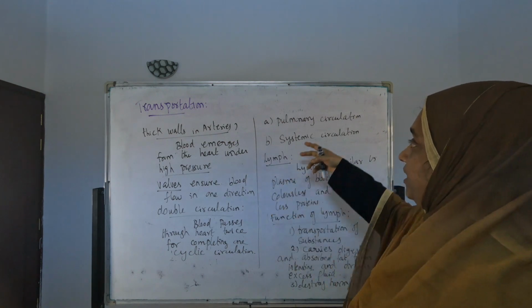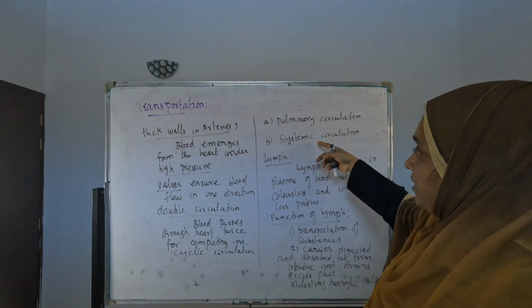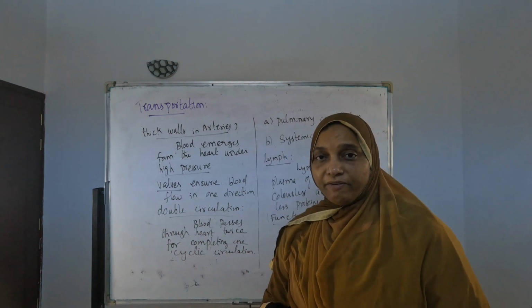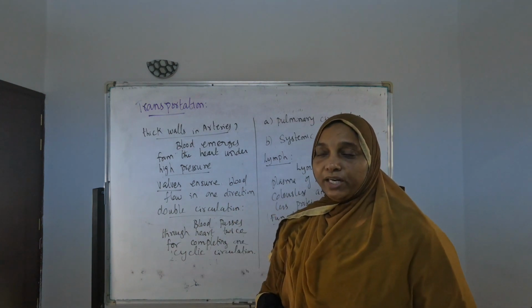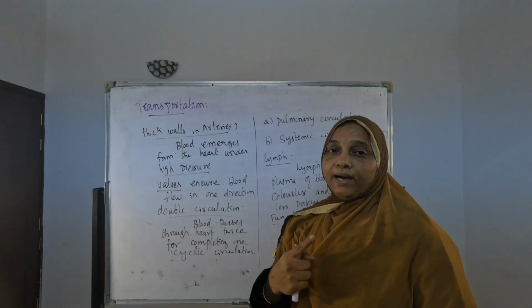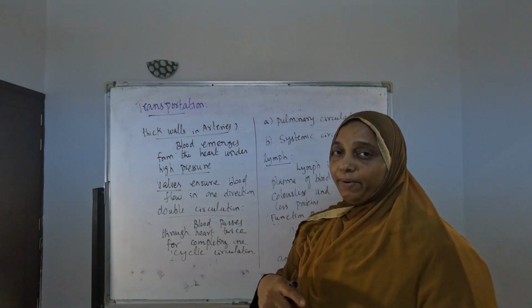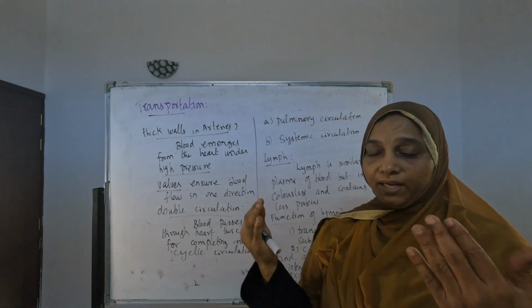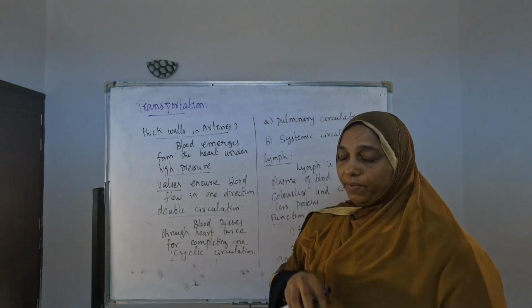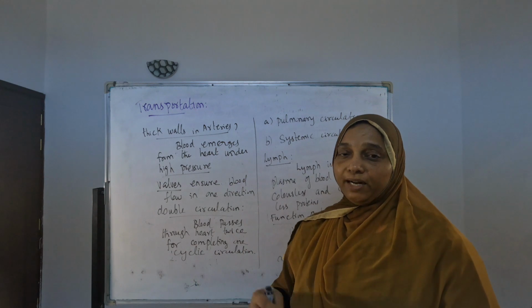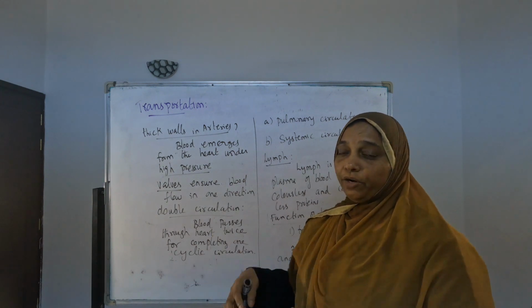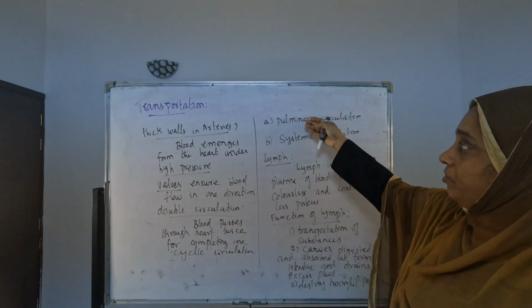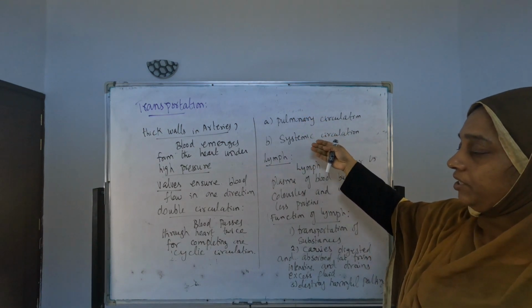And what circulations are happening there? Pulmonary circulation and systemic circulation. Pulmonary circulation means the pulmonary artery and pulmonary vein carrying deoxygenated and oxygenated blood to the lungs, getting purification and coming back to the heart. That is pulmonary circulation. And systemic circulation means from atrium to ventricle and ventricle to aorta, like that it is going on. That part you have to write about systemic circulation. If you don't know, at least write pulmonary circulation and systemic circulation there and come.